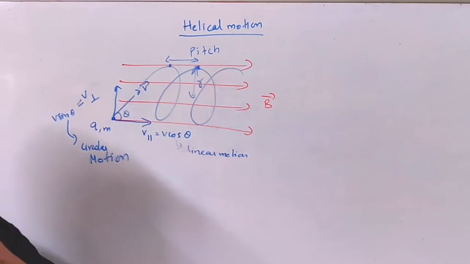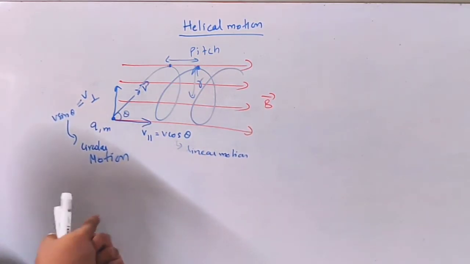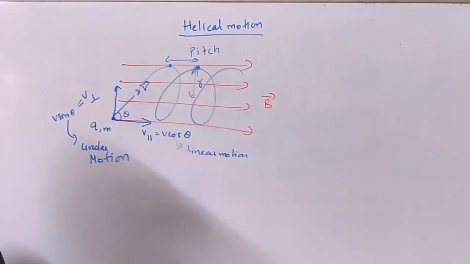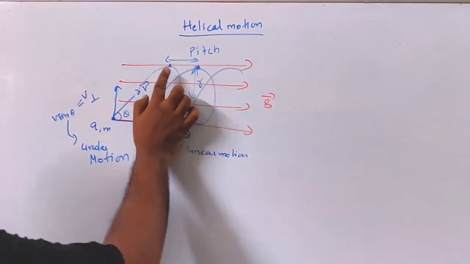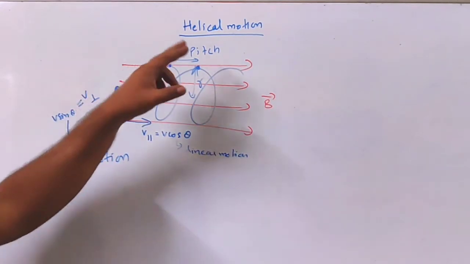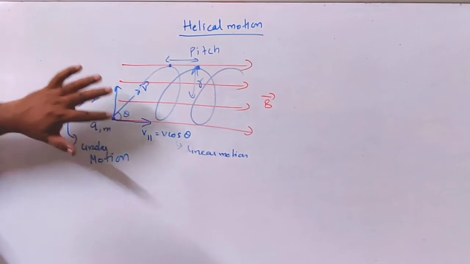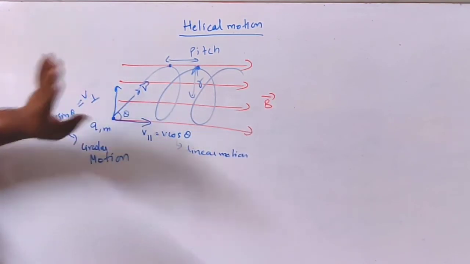This pitch you have already seen in screw gauge in first year, where when you give one rotation to the screw gauge, the tip of the screw moves through 1 millimeter, so pitch was 1 millimeter. Similarly here also we can calculate the pitch, that is the distance between two consecutive turns. This is the kind of motion the charge particle will have if theta is neither 0 nor 180 degree nor 90 degree, some arbitrary angle.